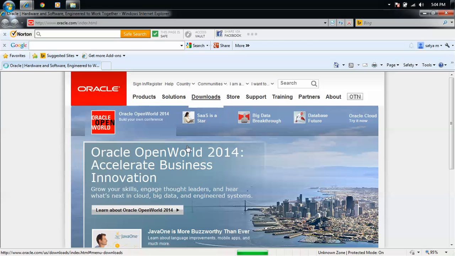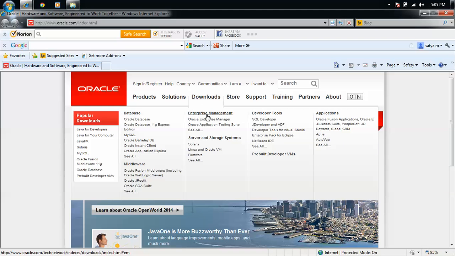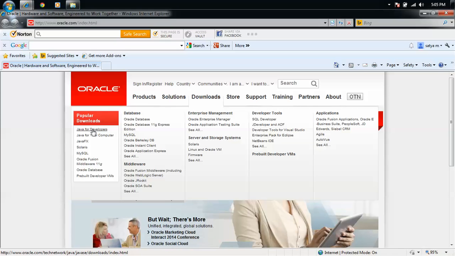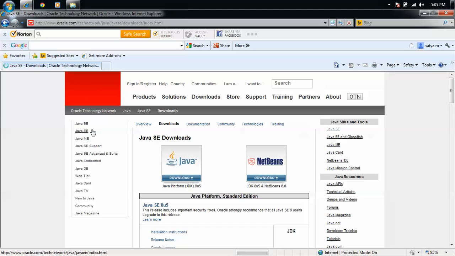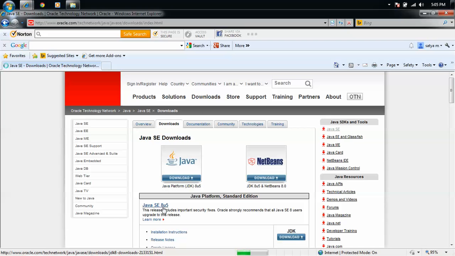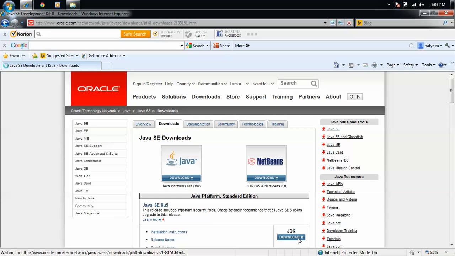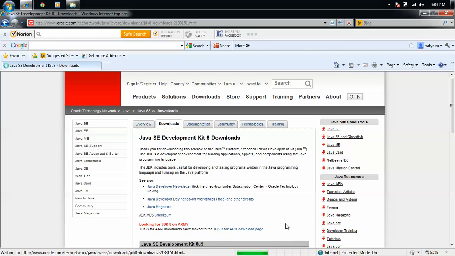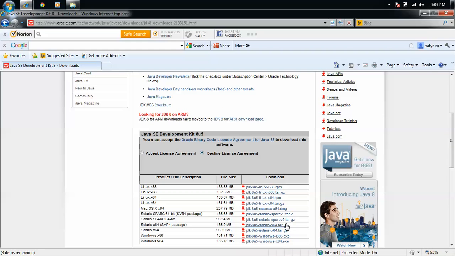Now, to download 64-bit JDK, select downloads, then Java for developers, Java for your computer. Okay, please choose Java for developers. Here, Java SE 8 update 5. It's the latest version of Java. Java Standard Edition 8 update 5. Click on download. Now scroll the page. Okay, click on accept license agreement.